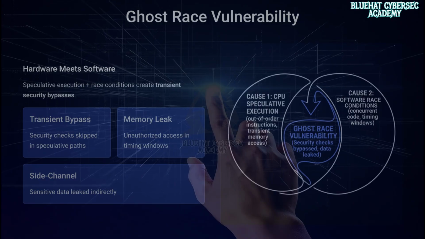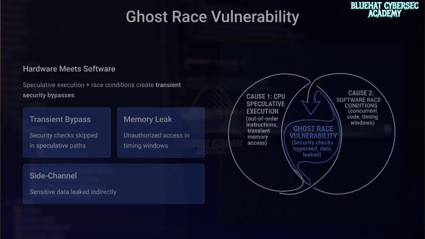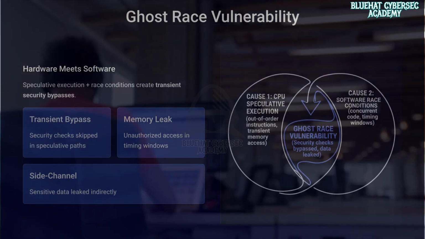Now we step into a much deeper layer, where software meets hardware: Ghost race vulnerability, or speculative execution combined with concurrency issues. Ghost race-style vulnerabilities arise from complex interactions between CPU, speculative execution, and race conditions in concurrent code execution. Modern CPUs execute instructions out of order to improve performance.